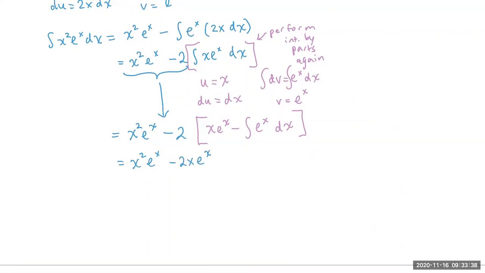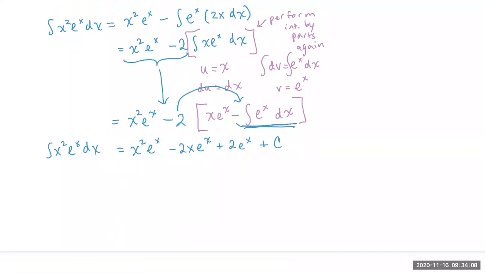And then now if I complete this problem, I can finally integrate that. When I integrate that, it's e to the x. I have a negative out front, but because that's a bracket, I'm also going to distribute the negative 2. So that's going to eventually yield plus 2 e to the x, and then plus C, because this is a general antiderivative. So this is the solution to x squared e to the x dx.